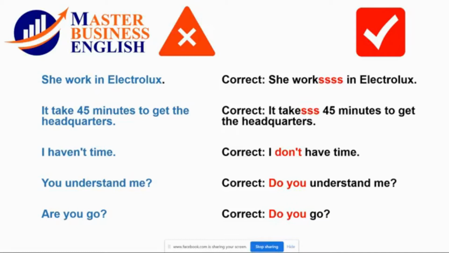I haven't time. In the previous lesson, we also checked how to create sentences in present simple in negative. So here we cannot say I haven't time, because here we need a verb. And in present simple, the auxiliary is not haven't but don't. I haven't time, Karima. The correct one is I don't have time. I is the subject, don't the auxiliary in negative, have the verb, time the complement. So I don't have time.